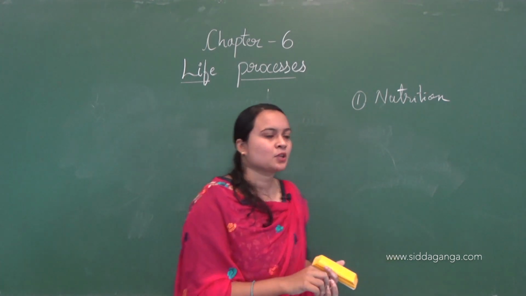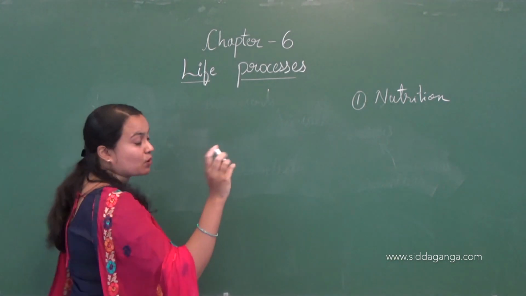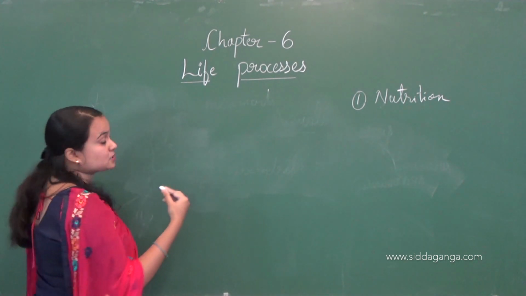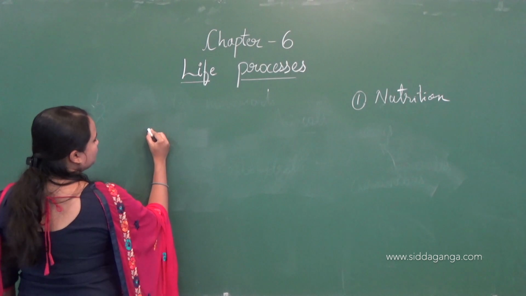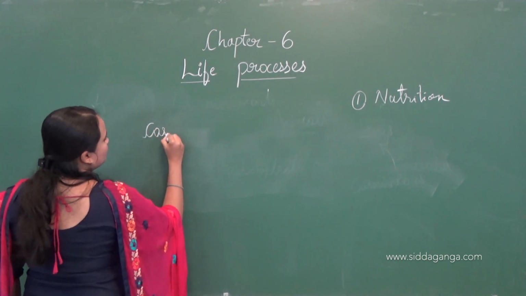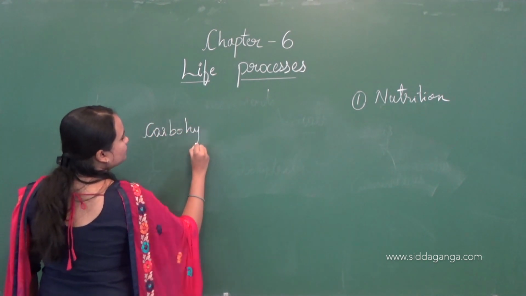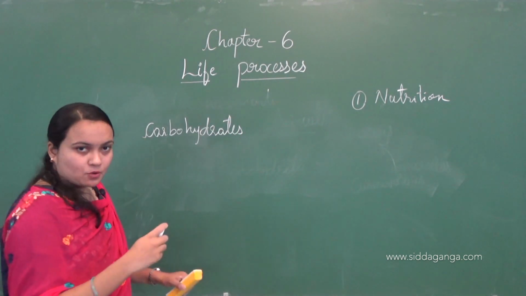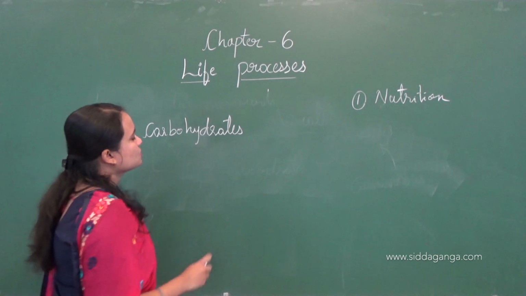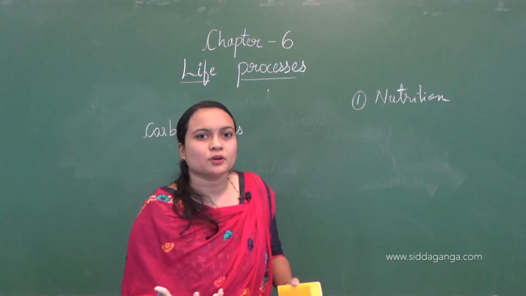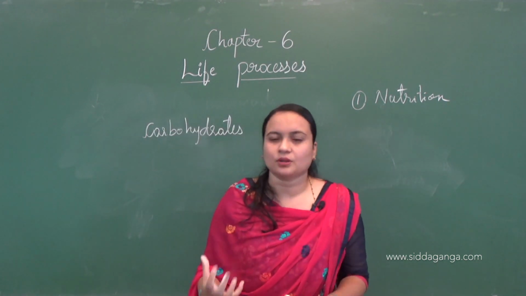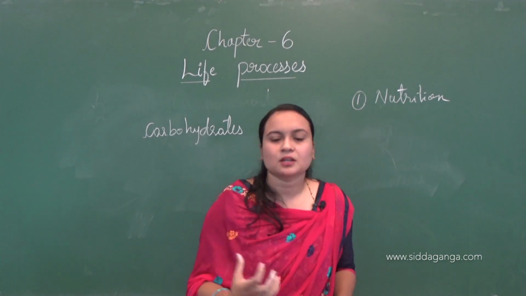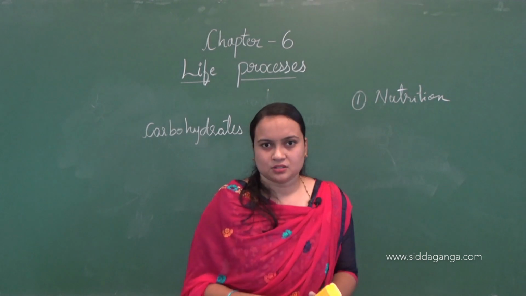And here, let us take one more example, that is, if we, human beings, eat carbohydrates, we will eat rice. If we eat rice, carbohydrates will be present in that, and this is the source of energy for us.